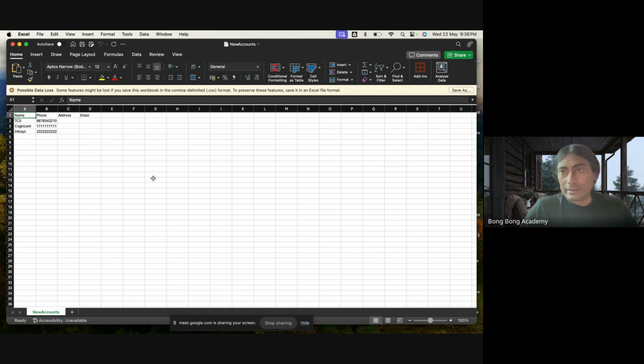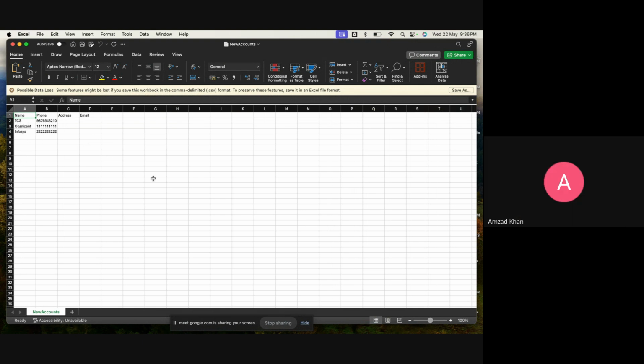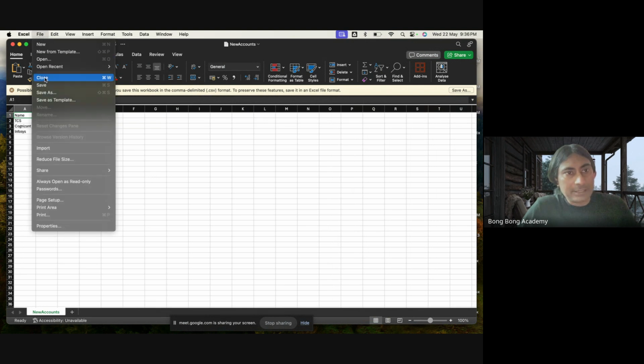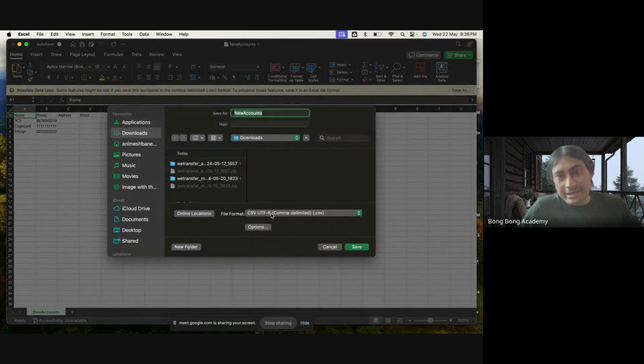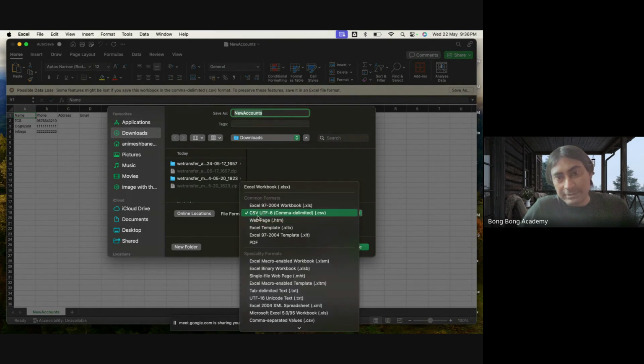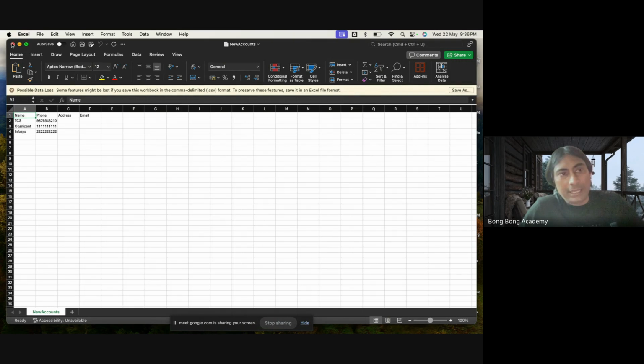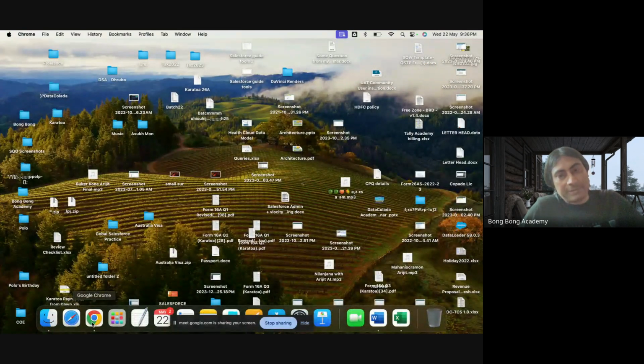Now again, please, how do I create a CSV? From the Excel software, you go to File, Save As, and change the file format to CSV. By default, it is .xlsx. You change this to CSV. Okay. So Salesforce will only be able to use CSV files.